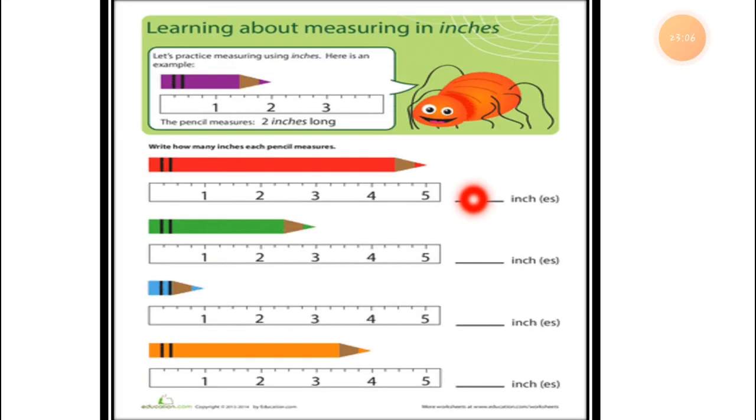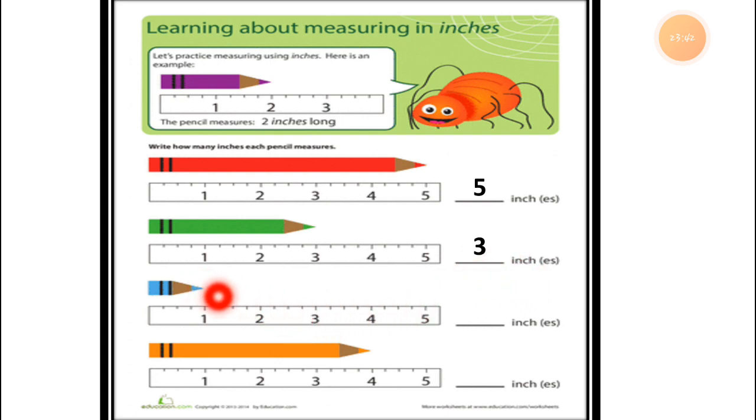I have some more worksheets for you. Learning about measurement in inches. It means the centimeters also. Here is the red pencil. How long is it? It is 5 inches. It means the red pencil is 5 centimeter long. Now the green one. How many centimeters long is this pencil? This is 3 centimeter long.